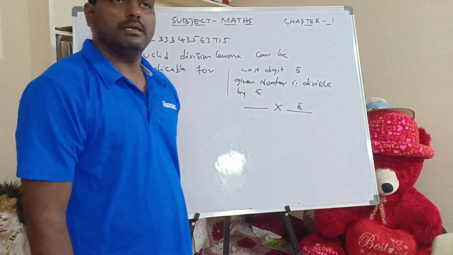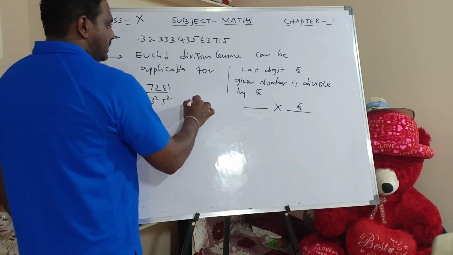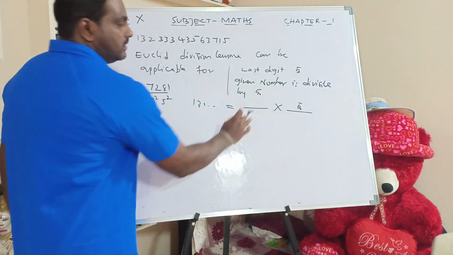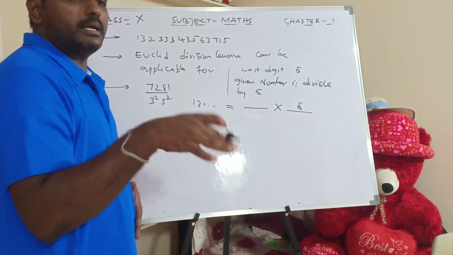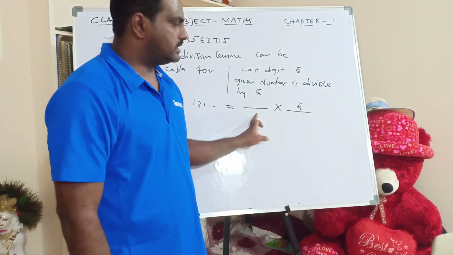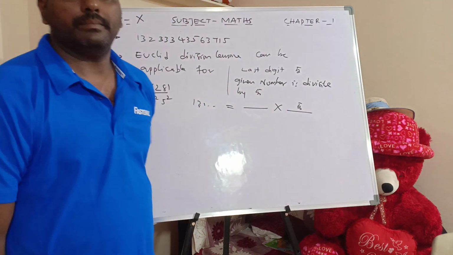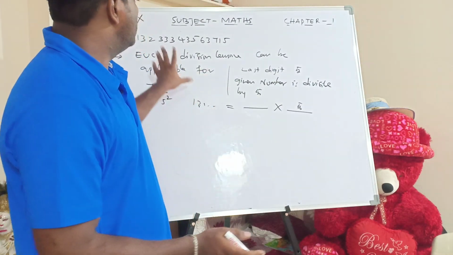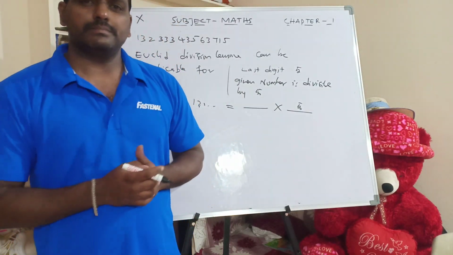So we have to mention this point. The last digit is 5, so it is divisible by 5. That means this number can be written as some number times 5. This number may be a prime number or can be written as prime factors. If it is a prime number, this is a prime number and 5 is a prime number. So based on that, it's a composite number. So I repeat, very carefully, it's simple. This can be a 1 mark question. So why lose that 1 mark?